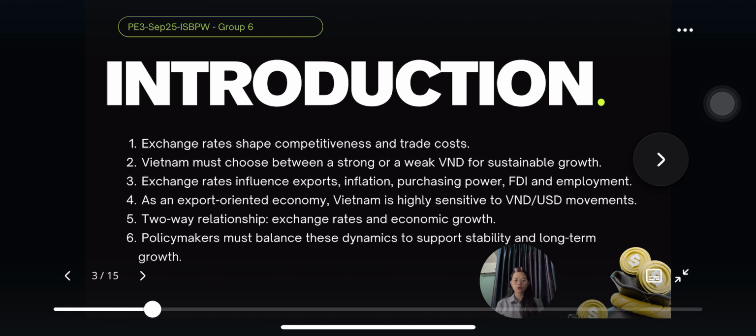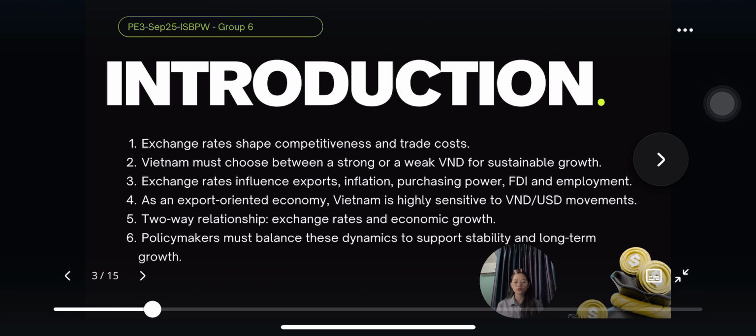Exchange rates play a crucial role in shaping a country's competitiveness and trade costs. For Vietnam, the key policy question is whether a stronger or weaker VND best supports sustainable growth, because exchange rate movements affect export, inflation, purchasing power, FDI, and employment. An export-oriented economy like Vietnam is highly sensitive to VND per USD fluctuation.